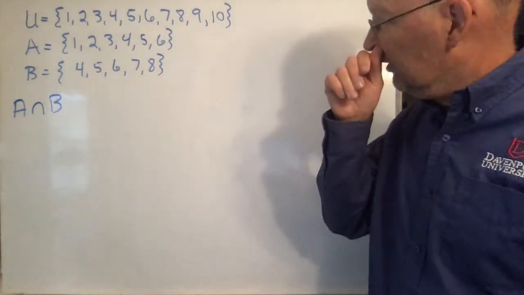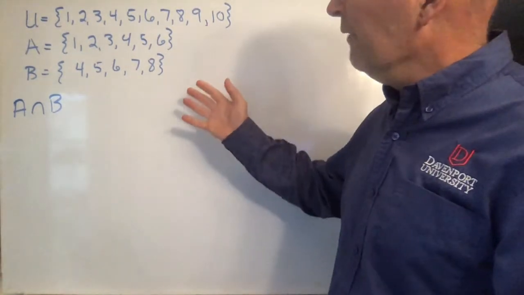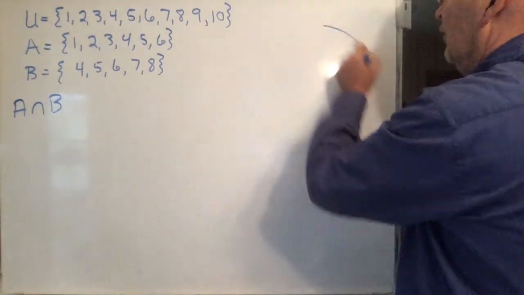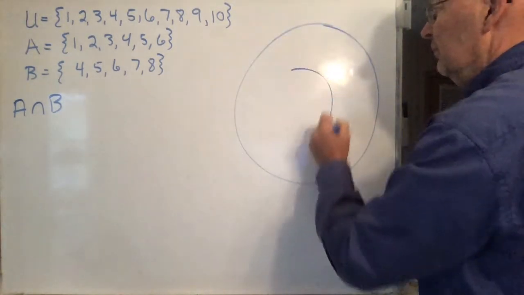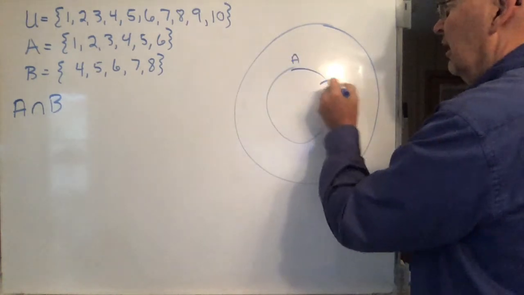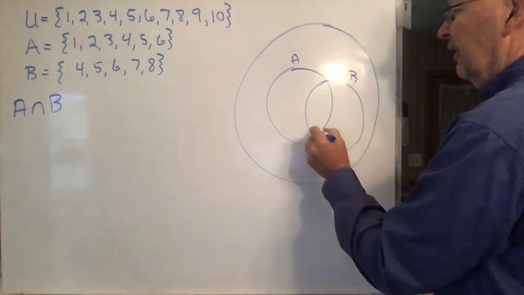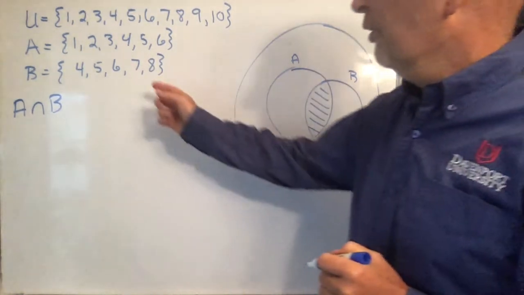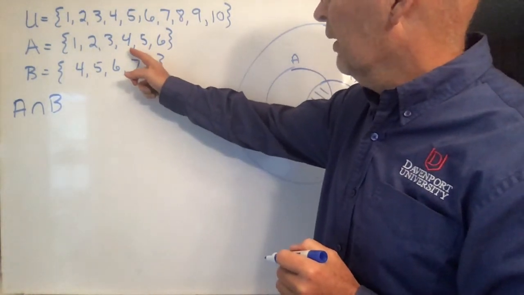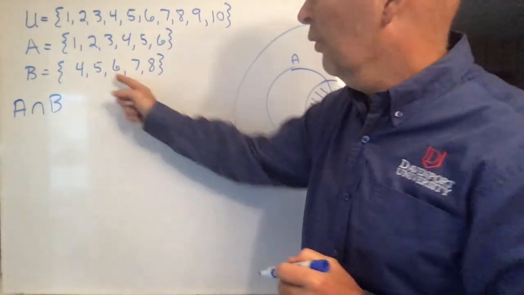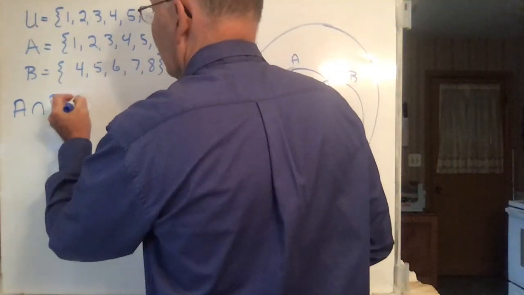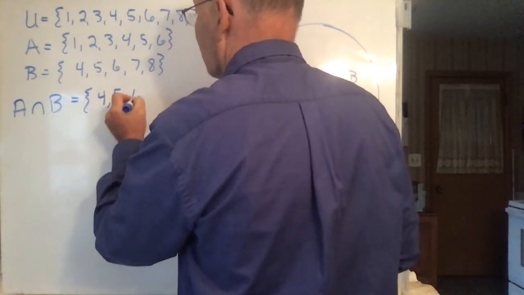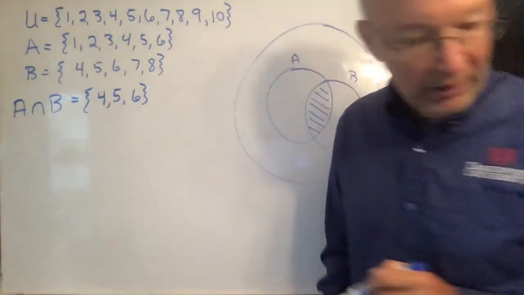The intersection of two sets is, by definition, everything which is in both of those sets. If you think of the universal set like this, and this is set A, and this is set B, then the intersection is everything which is in both A and B. That would be 4, 5, and 6. You can write them in any order, but we might as well write them in numerical order. There's the intersection.